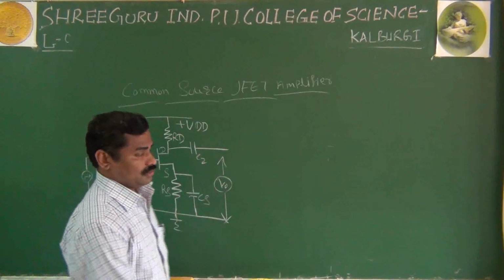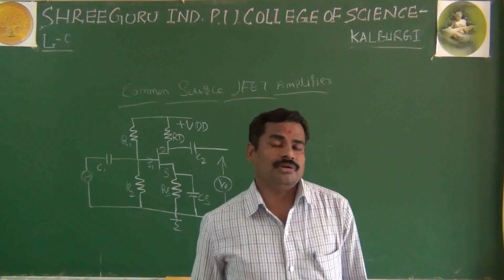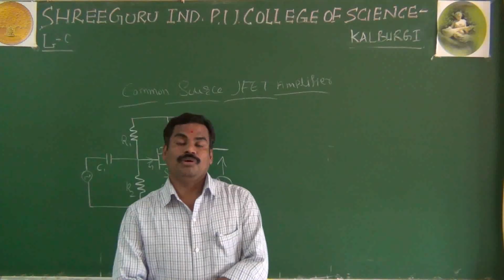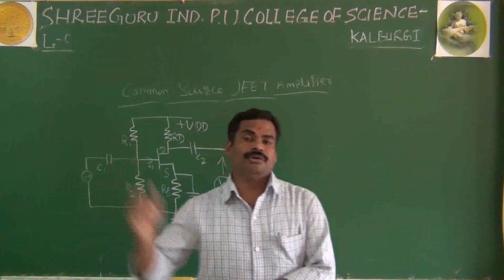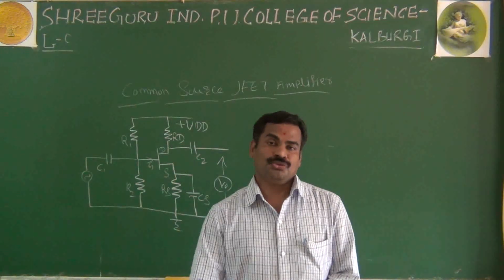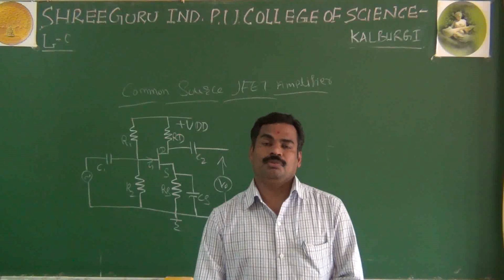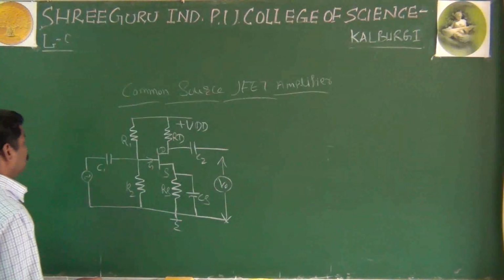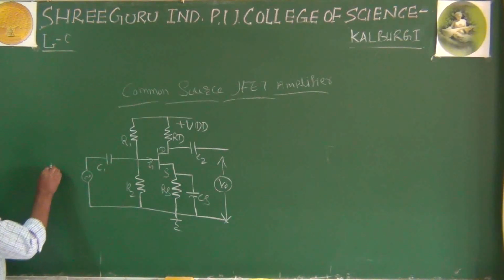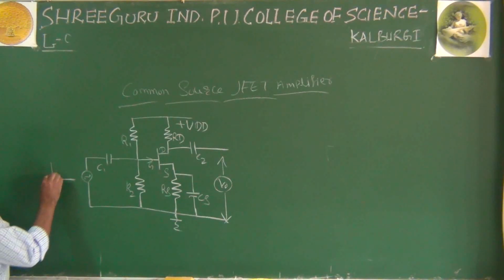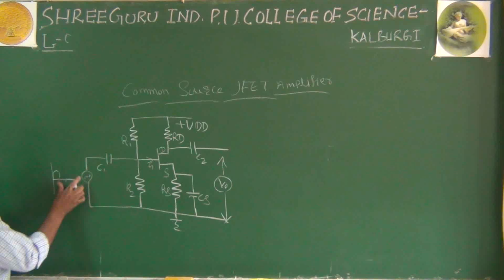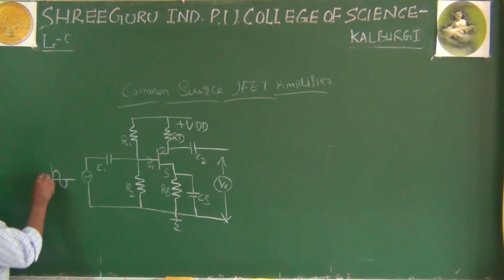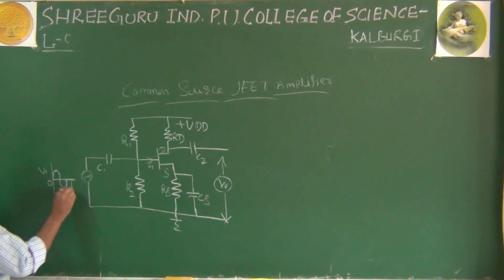Yes, look here, another important thing, as I said, in your common emitter you have the input and output 180 degrees out of phase. In the same way, for the common source JFET also you have the input and output 180 degrees out of phase. It means here you can apply the input signal, that is Vi against time.